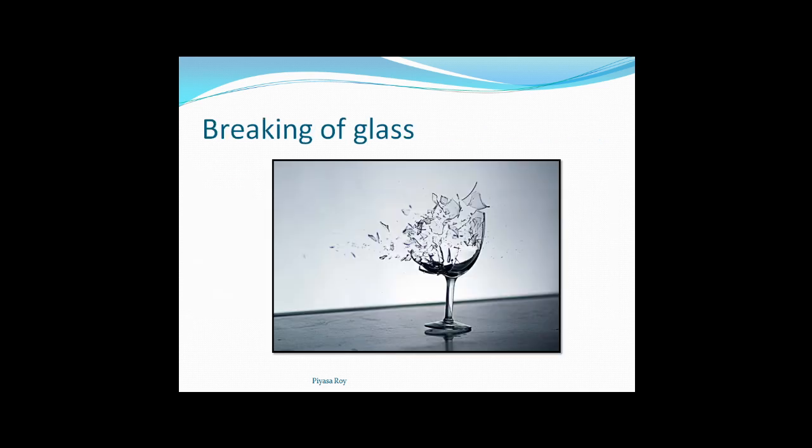Breaking of glass: if we break a glass tumbler, we cannot get back its original form. That means it is irreversible. But as composition is not changing and we are not getting any energy change, we will say it's a physical change, though it is an irreversible and permanent change. So composition is the main factor. If its composition is remaining the same, then only a physical change has occurred.